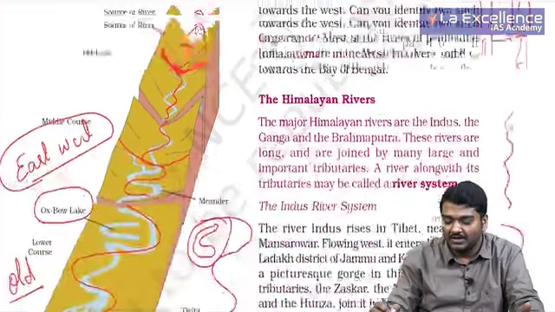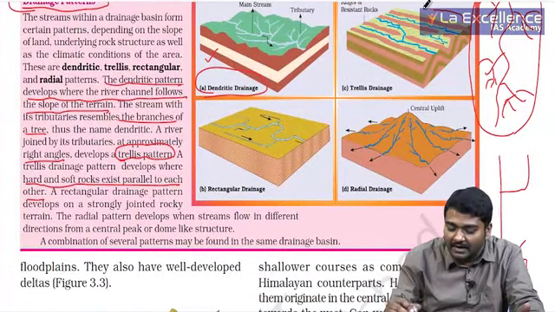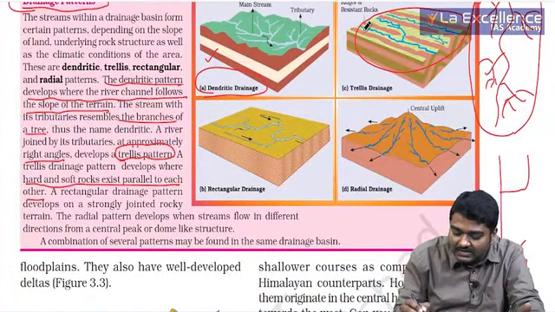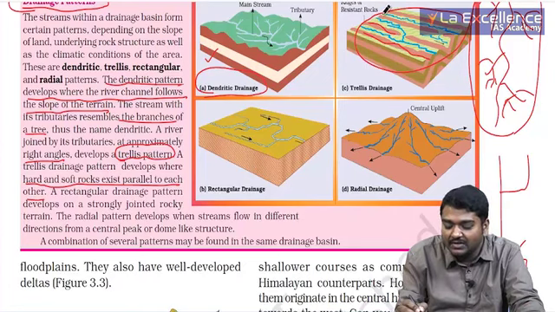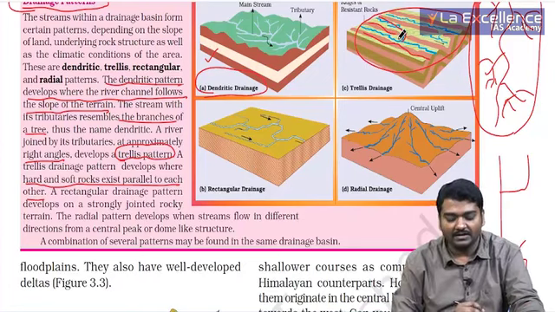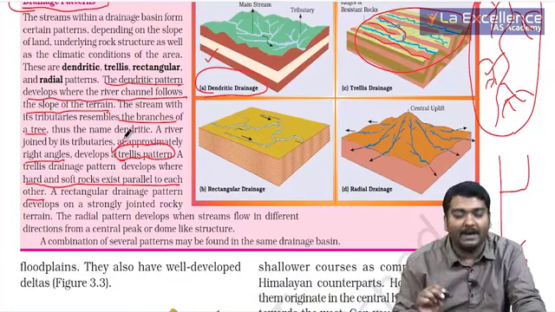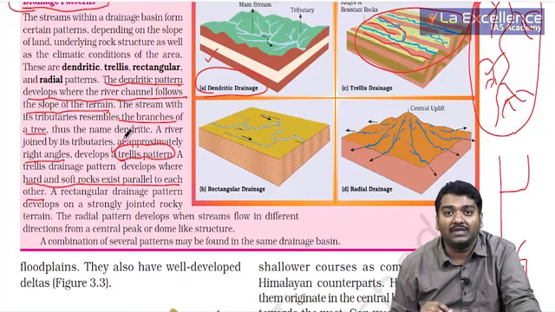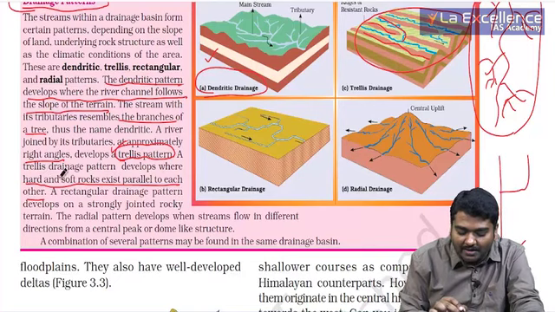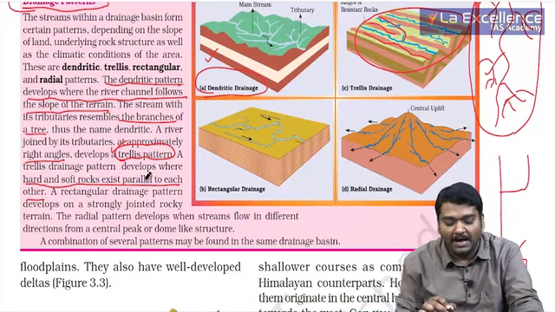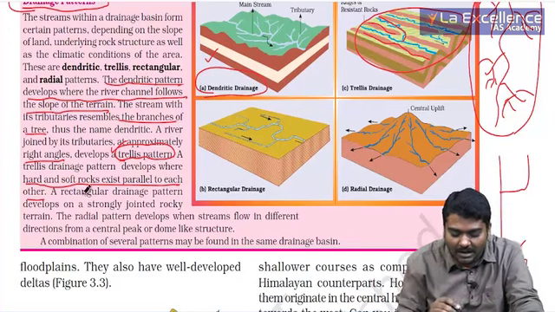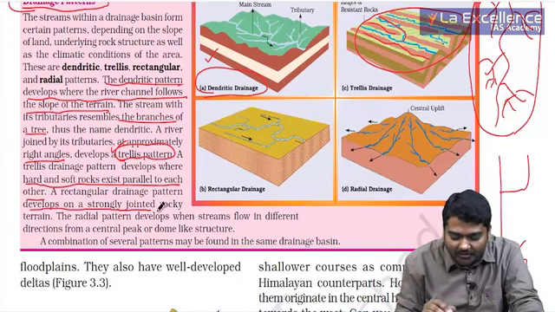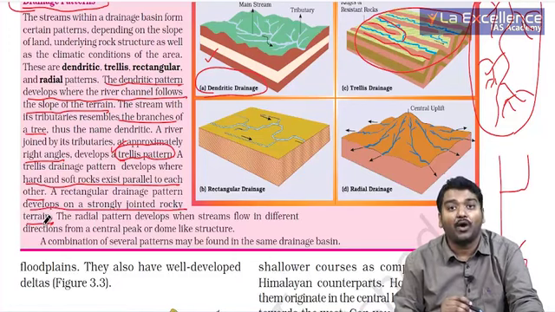So we call this a trellis pattern. So this color is hard, and blue, where it is flowing, is soft. So can you see they are actually coming and joining at right angles? So these are called trellis pattern. UPSC, if it asks where do you see trellis pattern, whenever you have hard and soft rocks existing parallel to each other. Then we need to talk about the rectangular pattern, which is strongly developed where you have jointed rock structure.